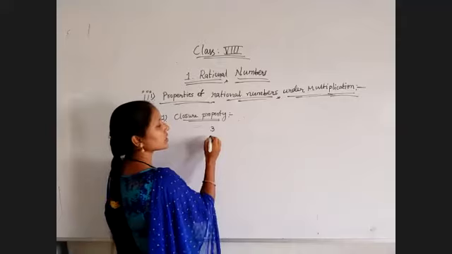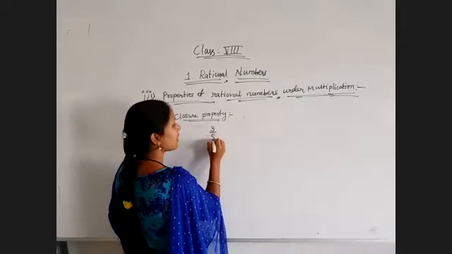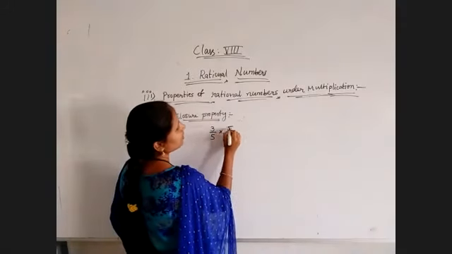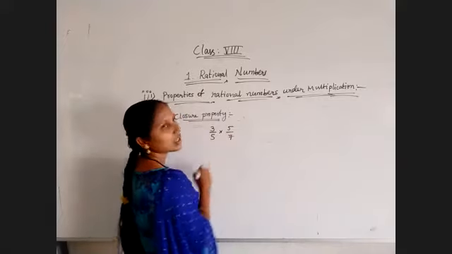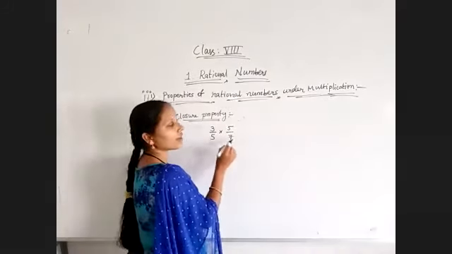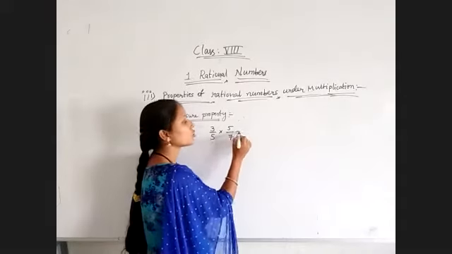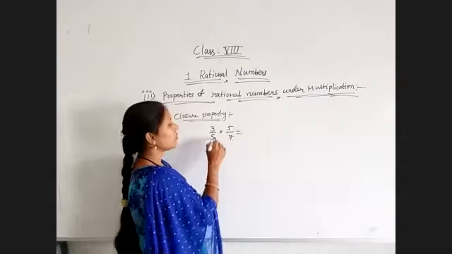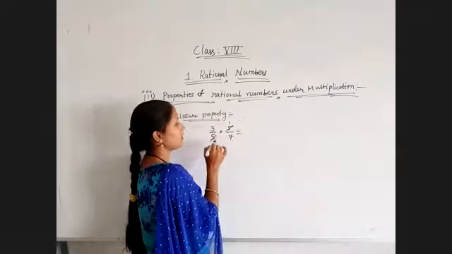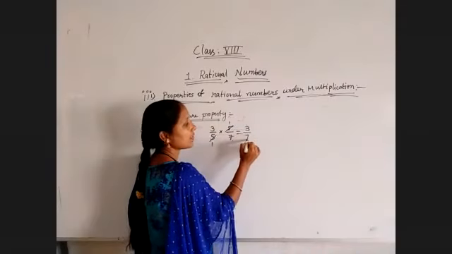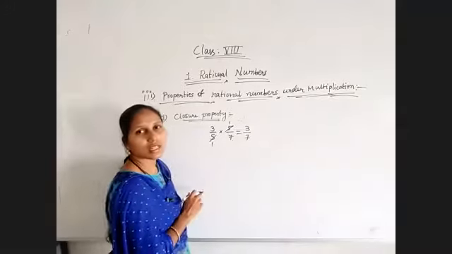I'm taking two rational numbers, 3 by 5 into 5 by 7. We multiply these two numbers. What do we get? 5 will get cancelled, giving 3 by 7. 3 by 7 also is a rational number.